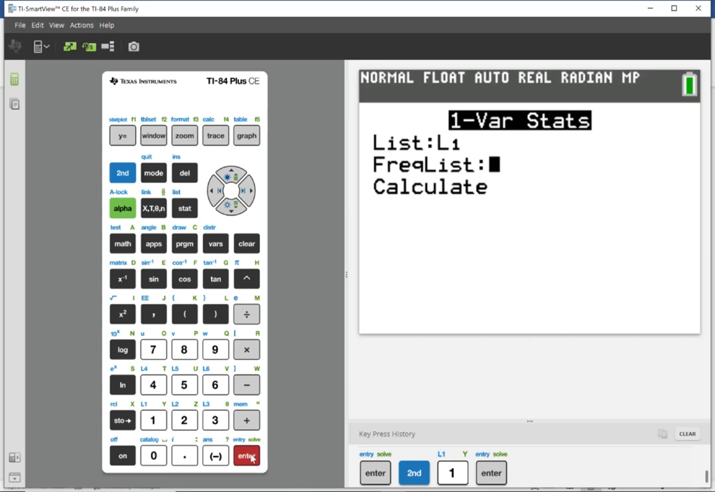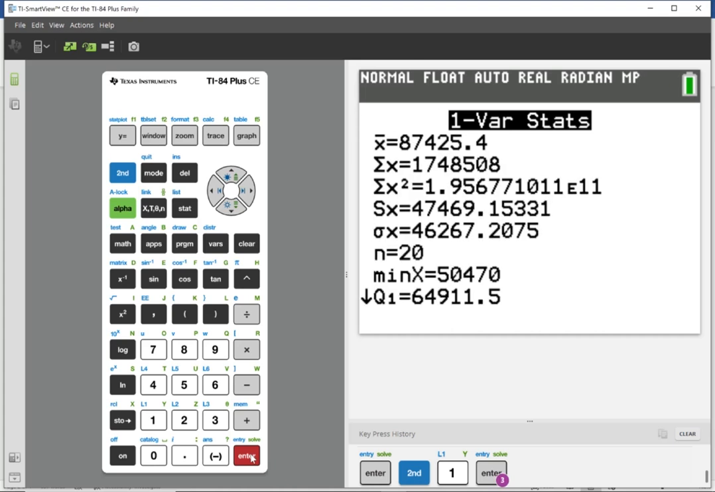Here we don't have a list of frequencies. I'm just going to leave that blank. Click enter, and then click enter to calculate. Okay. And here you have it. You have your X bar. Now you're going to have a list of statistics.